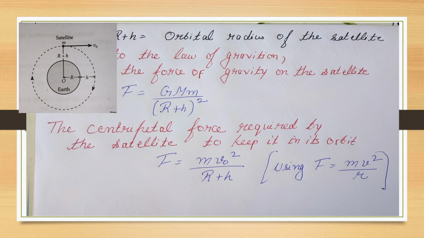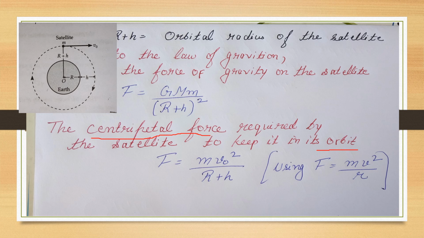We know that for any object or satellite to be in circular motion, there is a requirement of centripetal force. The centripetal force required by the satellite to keep it in its orbit is given by F equal to m v0 square divided by (R plus h).